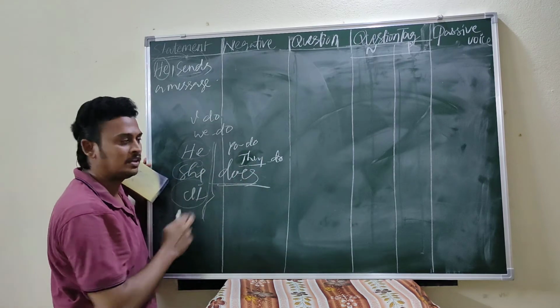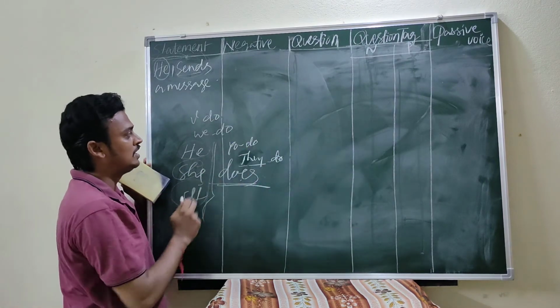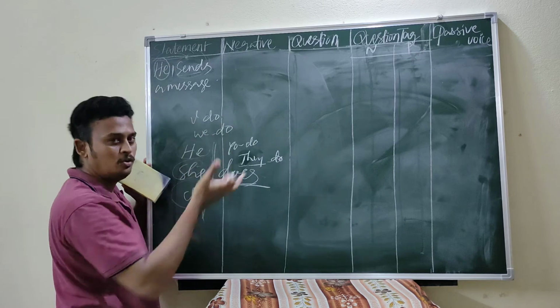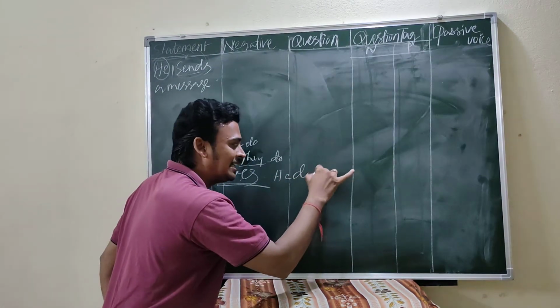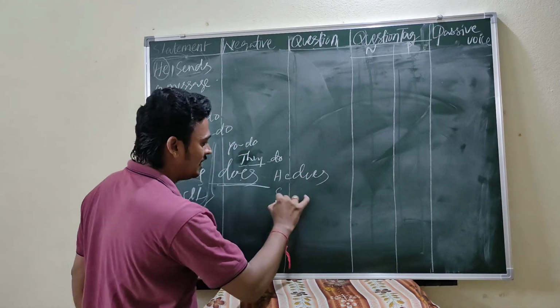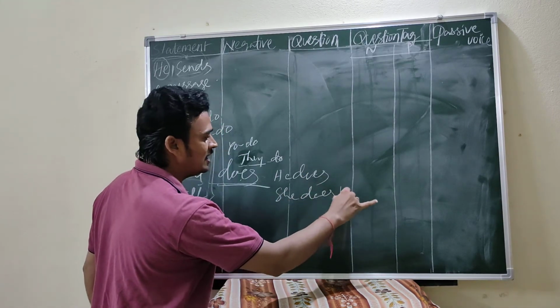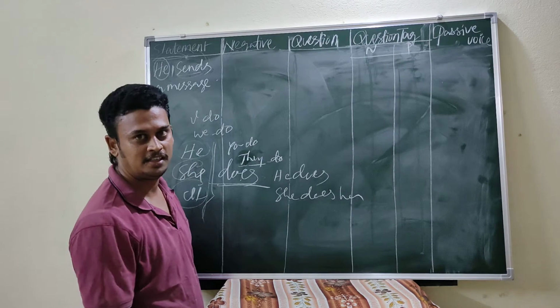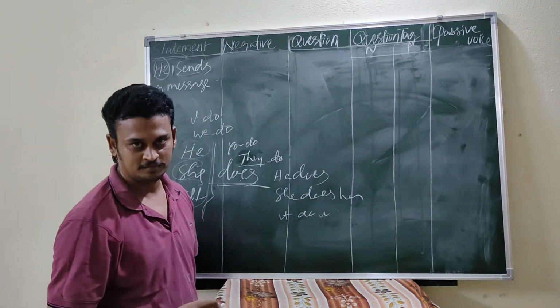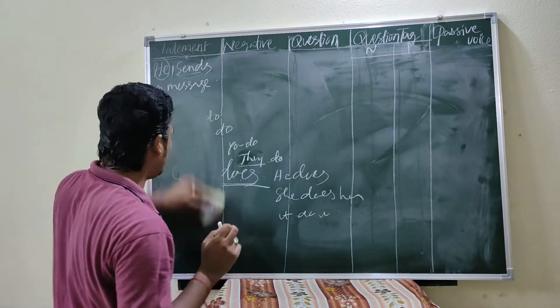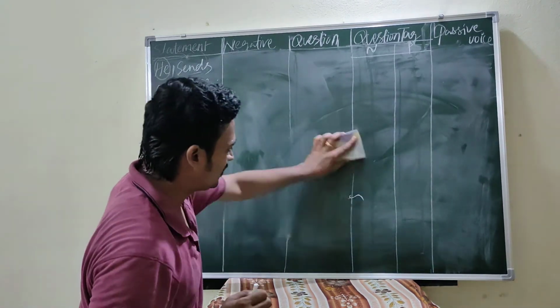They do their homework, you do your homework, we do our homework, I do my homework. Likewise, he does his homework, she does her homework, it does its homework. Likewise, the subject and verb agreement is very important.